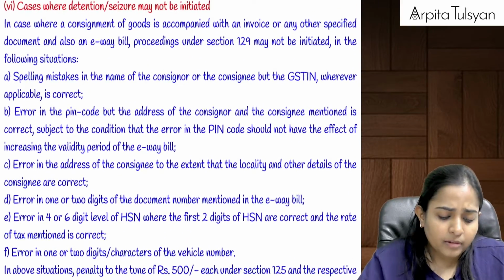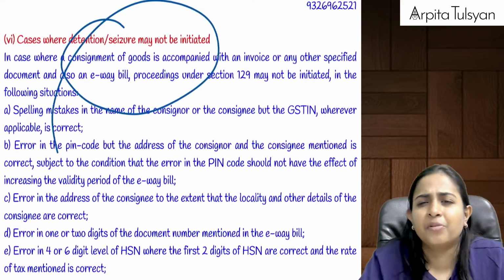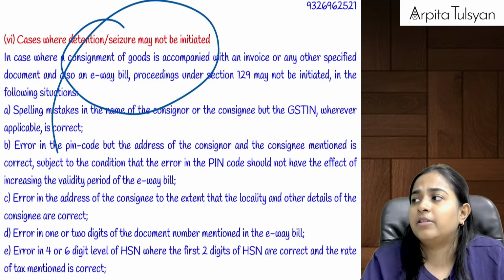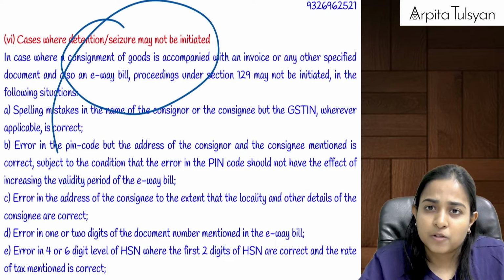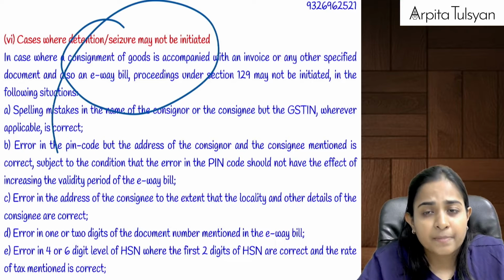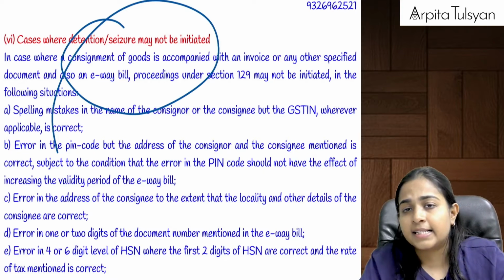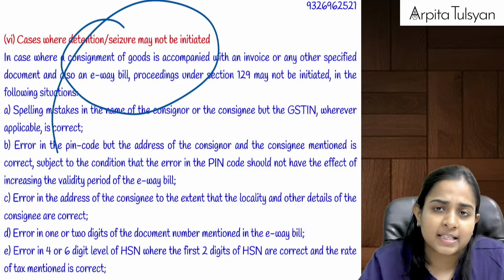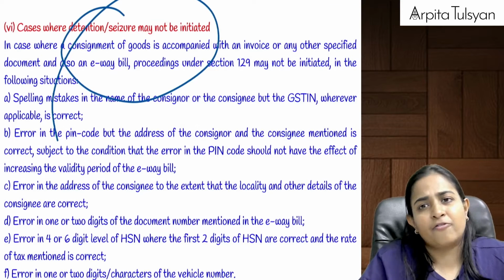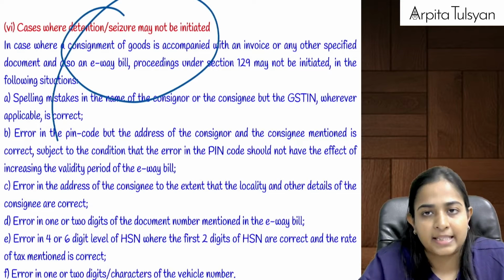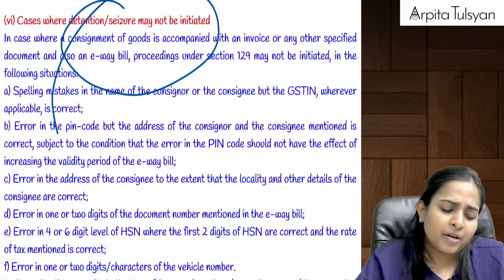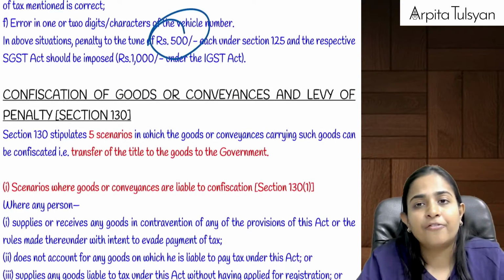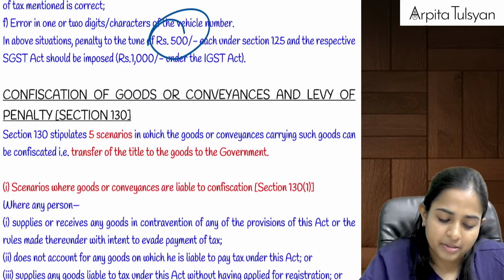Yes. Okay, suppose there are some minor mistakes, for example in the e-way bill, some digits of the vehicle number are wrong. Maybe the pin code is mentioned correctly, and the address of consignor and consignee is correct. One or two digits in the HSN are mentioned wrongly, but the rate of tax is charged correctly. For these mistakes, this is also a contravention of law, but please don't do detention or seizure. Instead, you can just levy a penalty of 500 for these small mistakes.